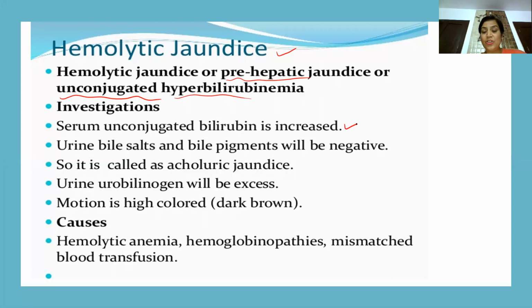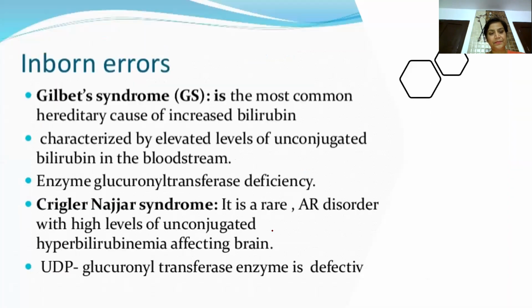Then urine bile salts and bile pigments will be negative, so it is also called acholuric jaundice. But there will be more and more production of urobilinogen in urine. And the color of the feces will be dark brown. So this is hemolytic jaundice.